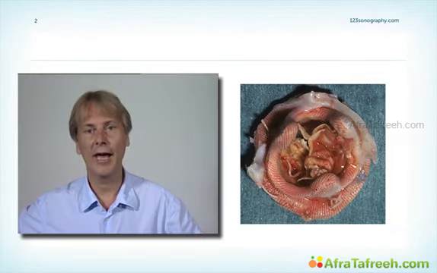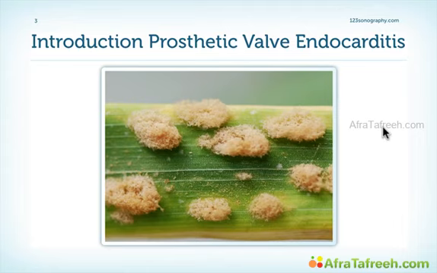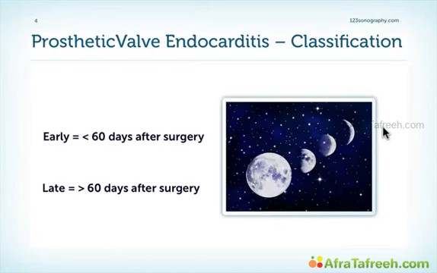This is what you don't want to have if you have a prosthetic valve: vegetations and endocarditis. It's not completely clear why prosthetic material, in particular in prosthetic valves, predisposes to bacterial infection. But it is probably related to several factors which vary depending on when endocarditis occurs.